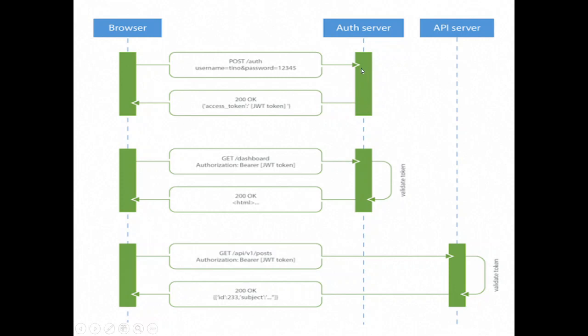After using the mechanism, whatever we want to do, we will provide back a JWT token to the end user, to our browser application. Browser will save the token and will resend it whenever it sends the next request. It will add an authorization bearer token, and the server will validate that token.